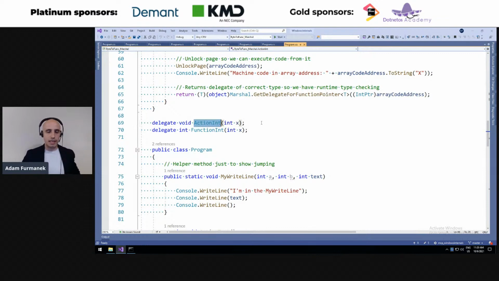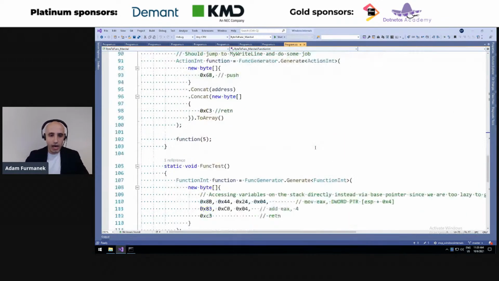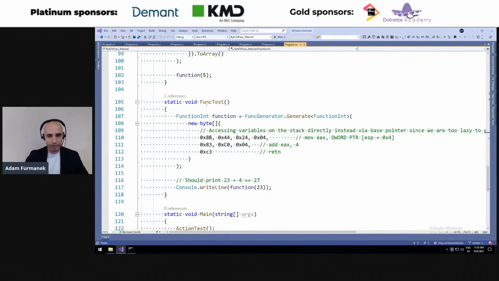The first method is basically an Action of type int. I'm not using the generic Action due to reasons we'll see in a sec, but this is basically an action of type integer, so a method returning void, accepting one int parameter. The other type is a Func of type int to int, so we accept an integer parameter and return an integer. Let's say that we start with the func test example. We generate some machine code, which is basically adding 4 to the parameter we pass through the stack.